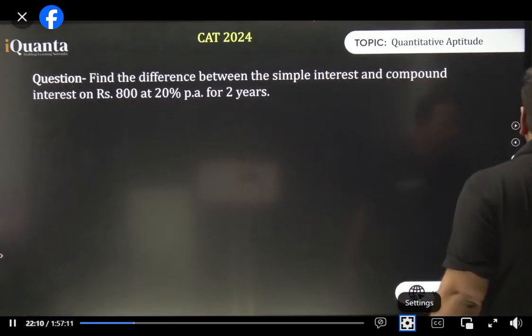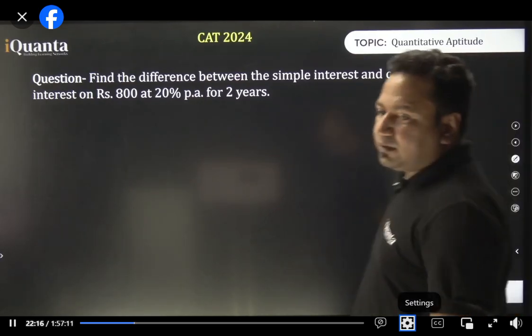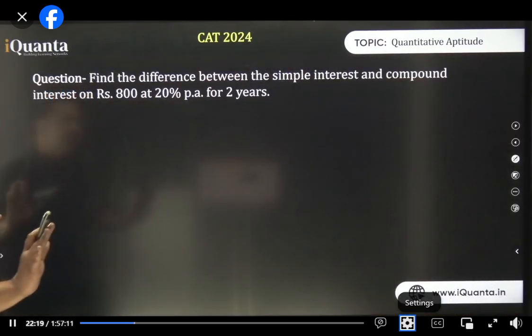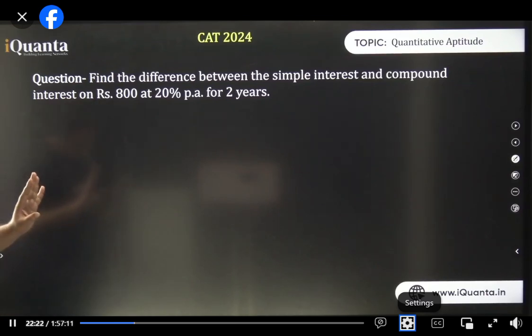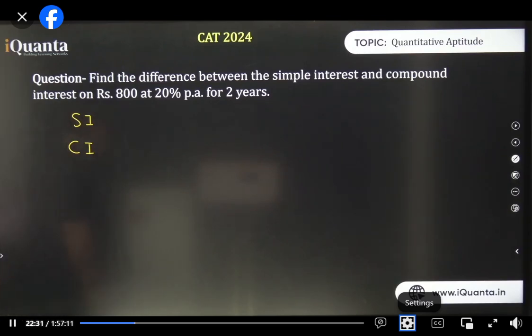This is a very simple question. All of us know it. Now, let us do it conventionally first of all. So, let me do something from very basic. Let us say we are in 6th standard. So, we'll calculate the SI first of all, then calculate the CI, then subtract it. How many of you are doing it this way?